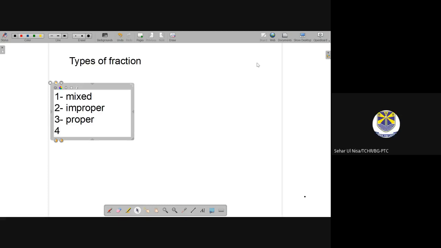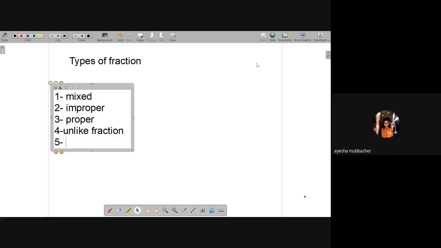Multiplying fraction is like you are going to multiply a fraction. That is not the type of fraction. Dividing is not a type of fraction. So mixed fraction, simplifying fraction, improper fraction, proper fraction, then unlike fraction, like fractions. Simplifying fraction is not the type. You have to simplify it as an action, an operation you are going to do.